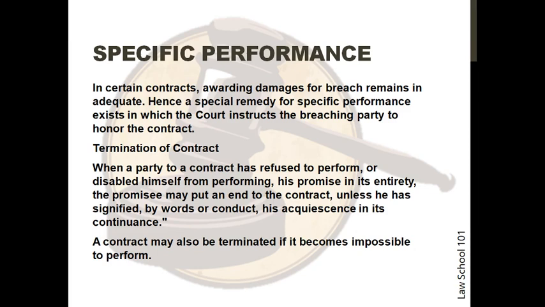Termination of contract. When a party to a contract has refused to perform or disabled himself from performing his promise in its entirety, the promisee may put an end to the contract unless he has signified by words or conduct his acquiescence in its continuance. A contract may also be terminated if it becomes impossible to perform. Let's look at some situations.